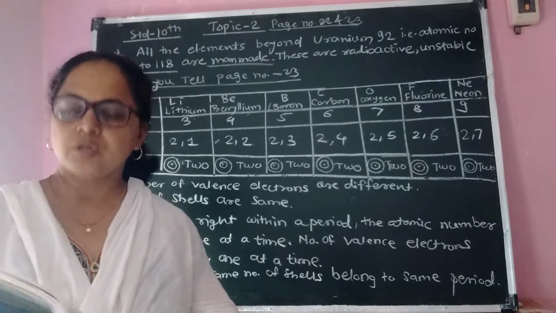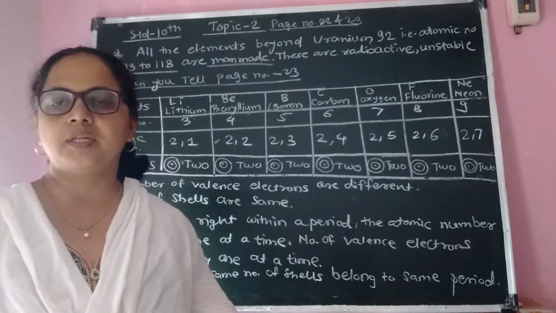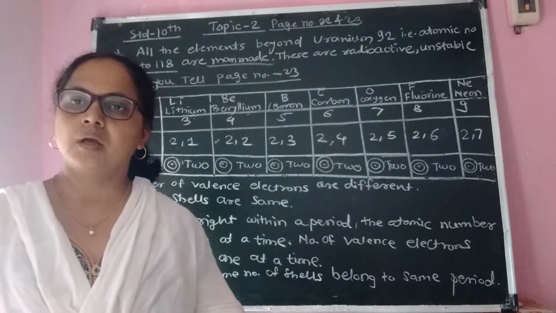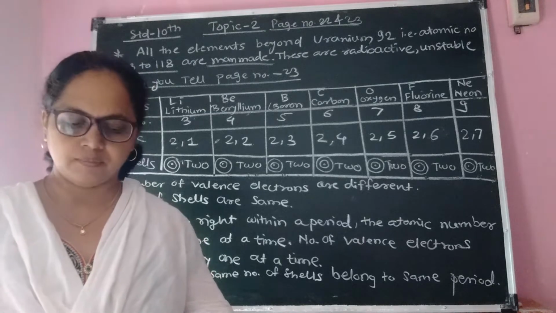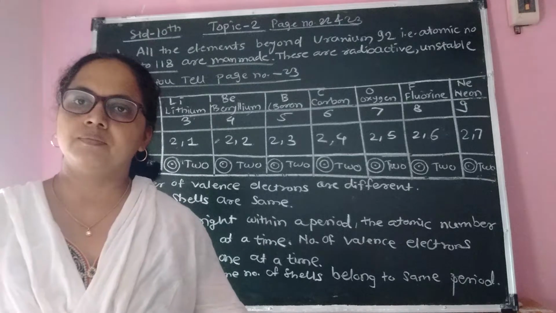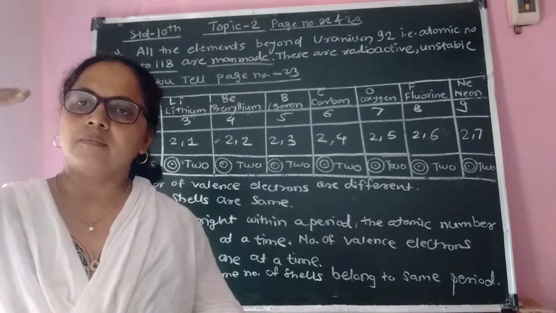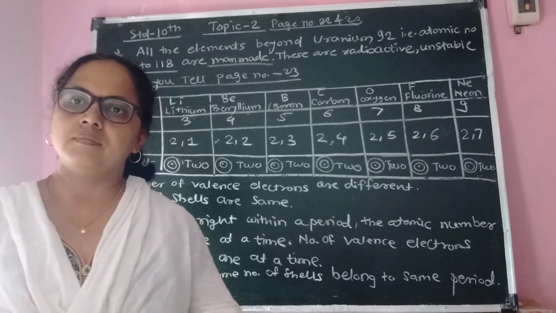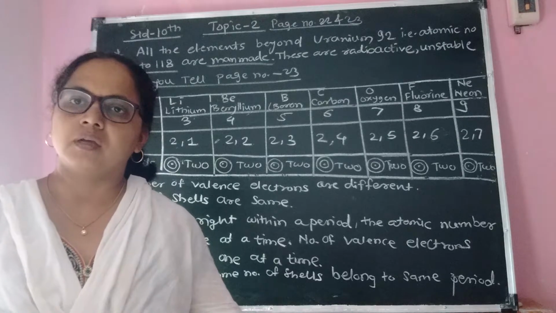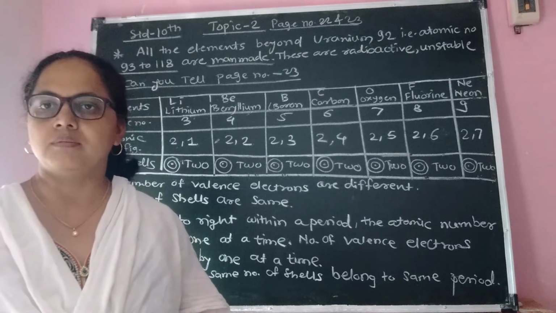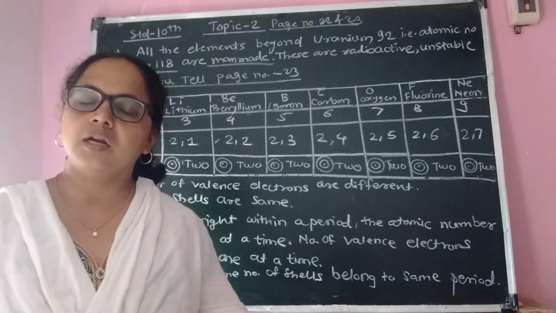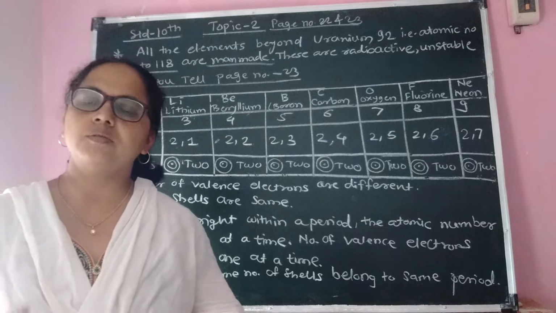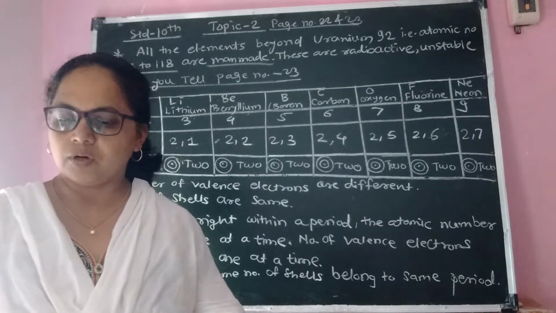Today we are going to see some remaining points which are present on page number 22. We have seen the relationship between electronic configuration and groups, and how electronic configuration changes from top to bottom. When we go from top to bottom in a group, meaning a vertical column, what will happen?